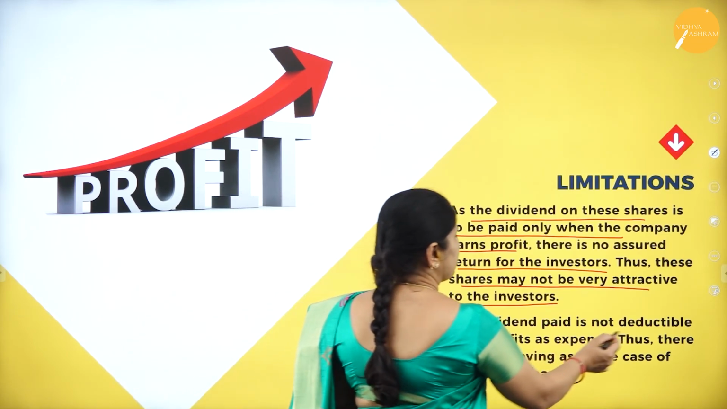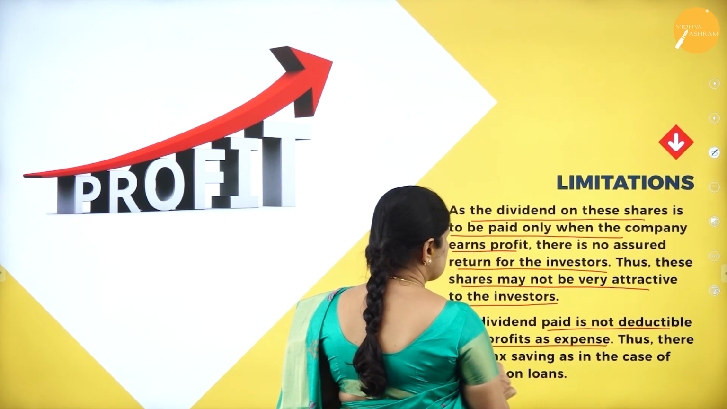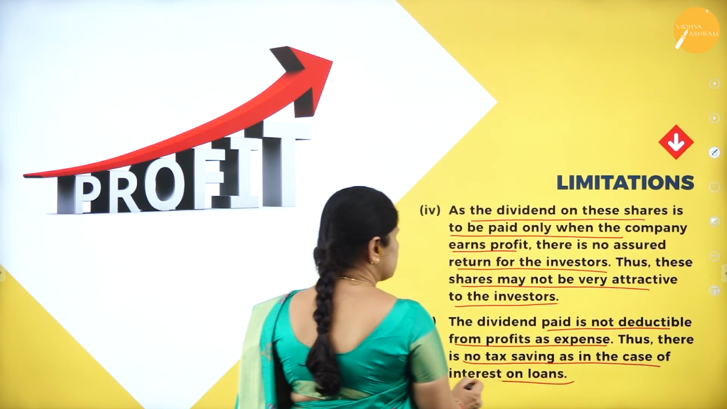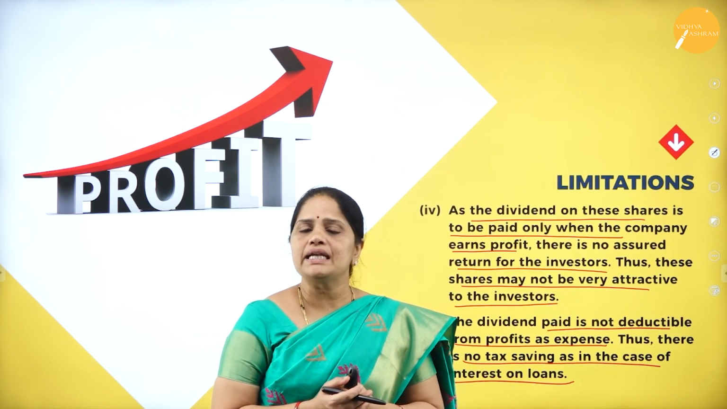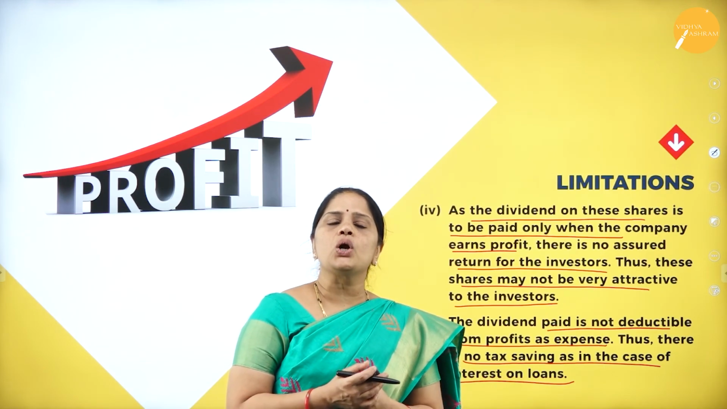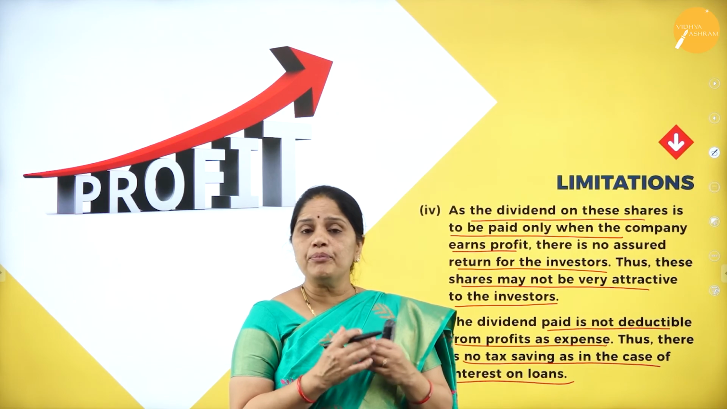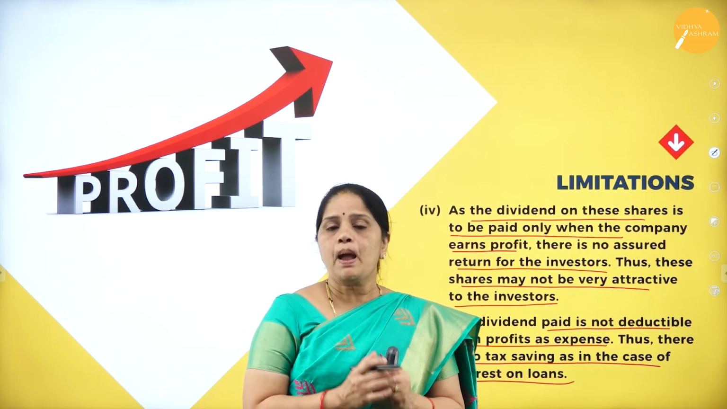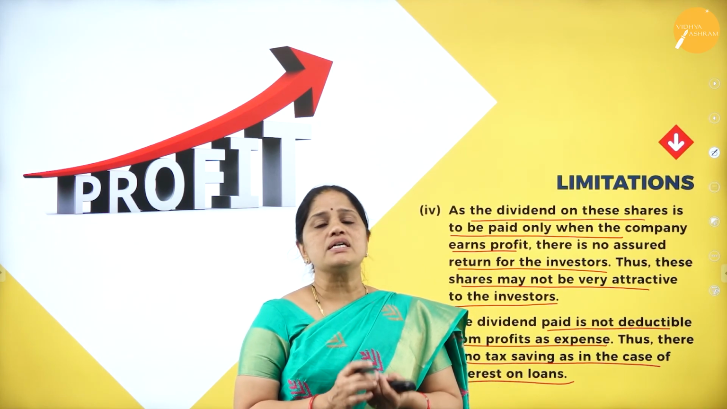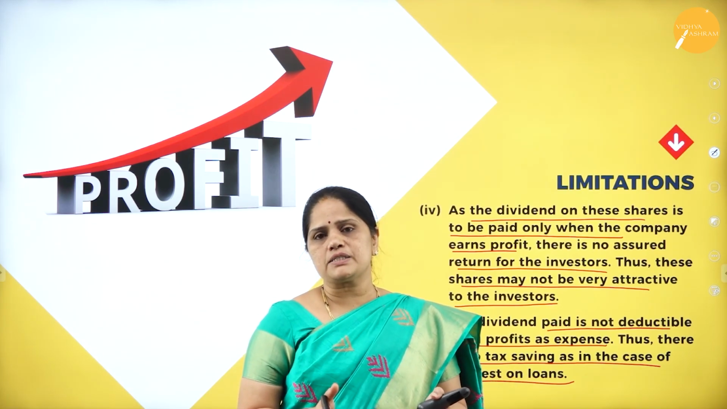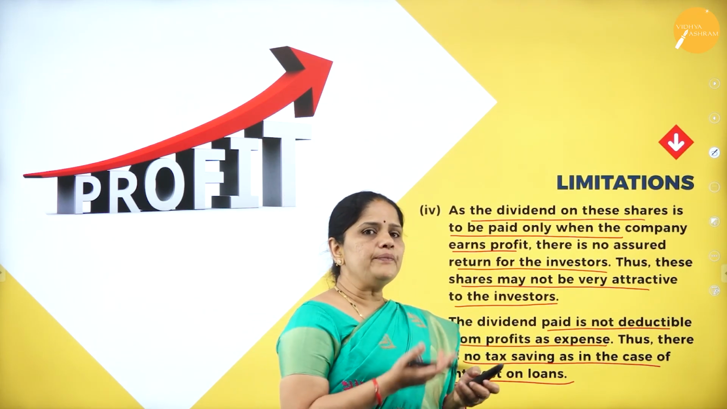The dividend paid is not deductible from profits as an expense. Thus there is no tax saving as in the case of interest on loans. Whenever we are paying debenture interest to the debenture holders, that interest is deductible as an expense in the profit and loss account of the company. But whenever we are paying dividend to the preference shareholders, it is not a deductible expense and it does not create any savings of tax to the company.